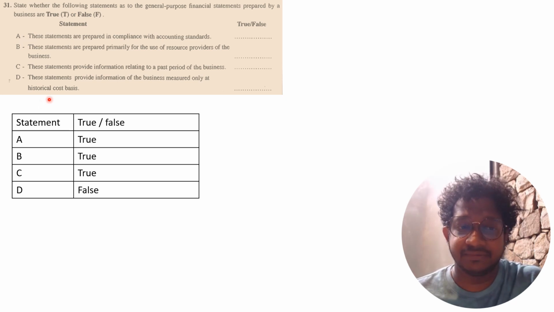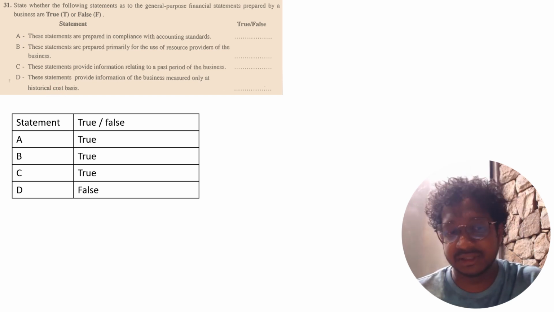The best example for violating the historical cost basis is when you are revaluing your property, plant, and equipment. When you revalue your property, plant, and equipment to the current market value, you violate the historical cost basis. So you can use either historical cost basis or current market value, fair value, right? So this is a false statement.